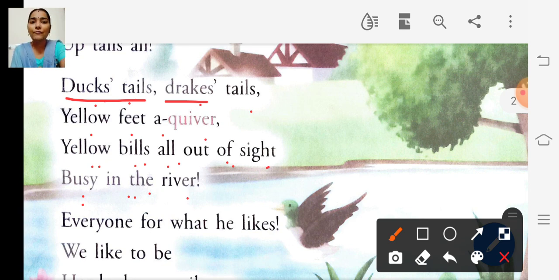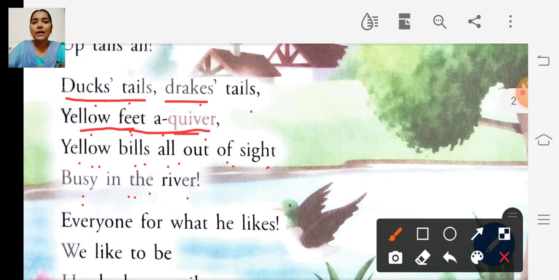Yellow feet a quiver. Quiver means shake lightly in a fast motion. So it shakes its webbed feet lightly to move fast. So the ducks are shaking their webbed feet to move fast. Okay, children.